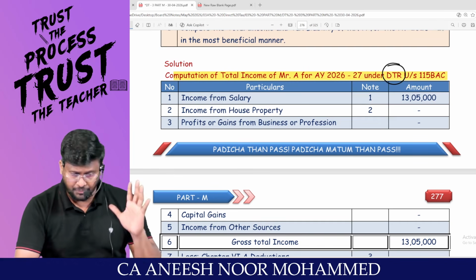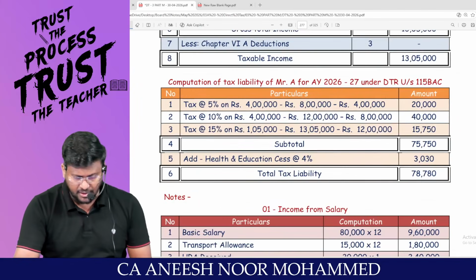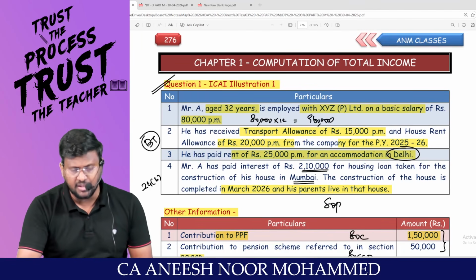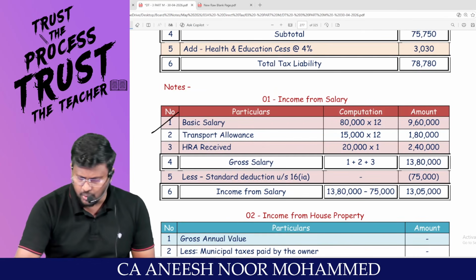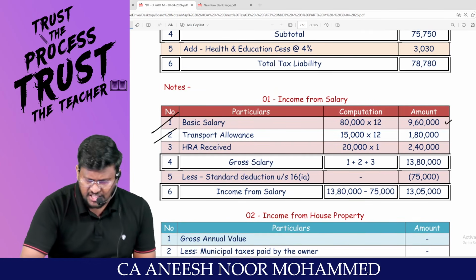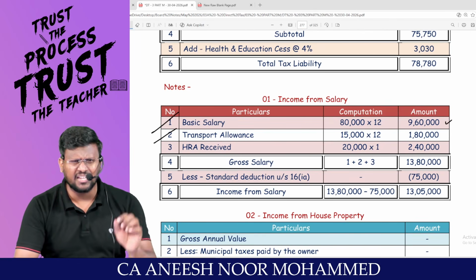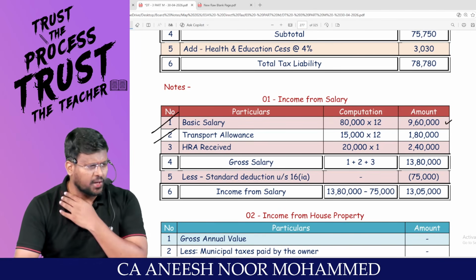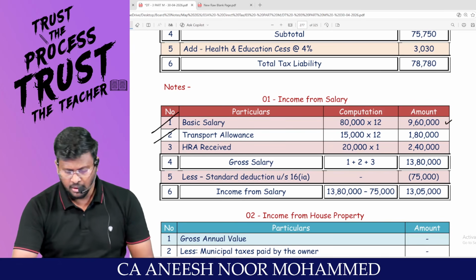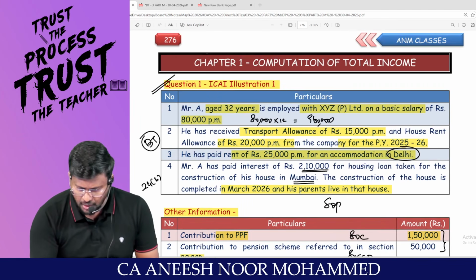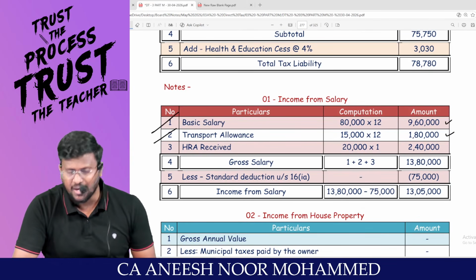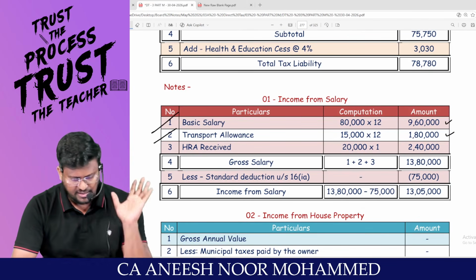Default tax regime. Super. First one, income from salary. Can we calculate income from salary? Basic salary. Throw the answer to me. What is the monthly salary? 80,000. So 80,000 into 12, 9,60,000. Comfortable with basic salary? Transport allowance, my dear lovable students. Under the default tax regime, transport allowance, you are not entitled to claim deductions or exemption under 10(14). So they are saying that 15,000 per month is the transport allowance. So 15,000 into 12, 1,80,000 is fully taxable.